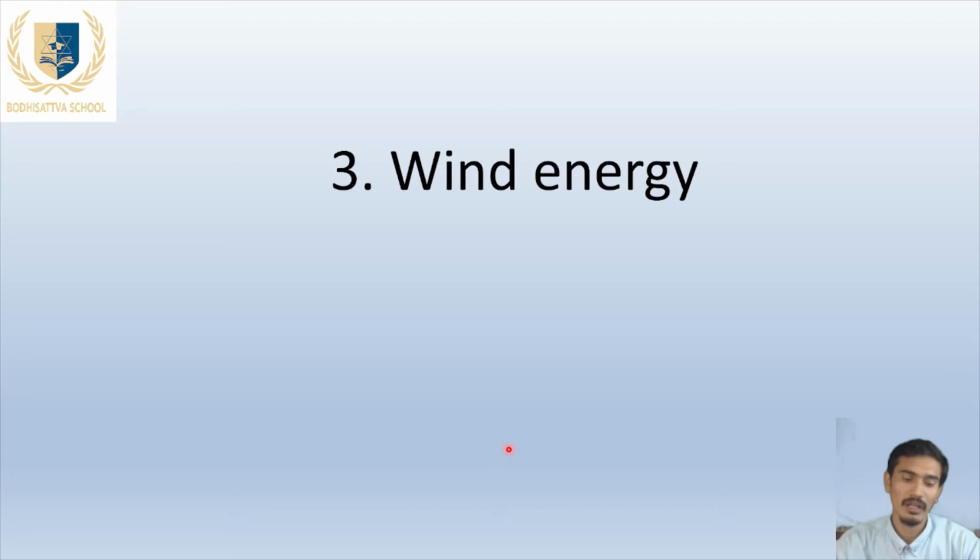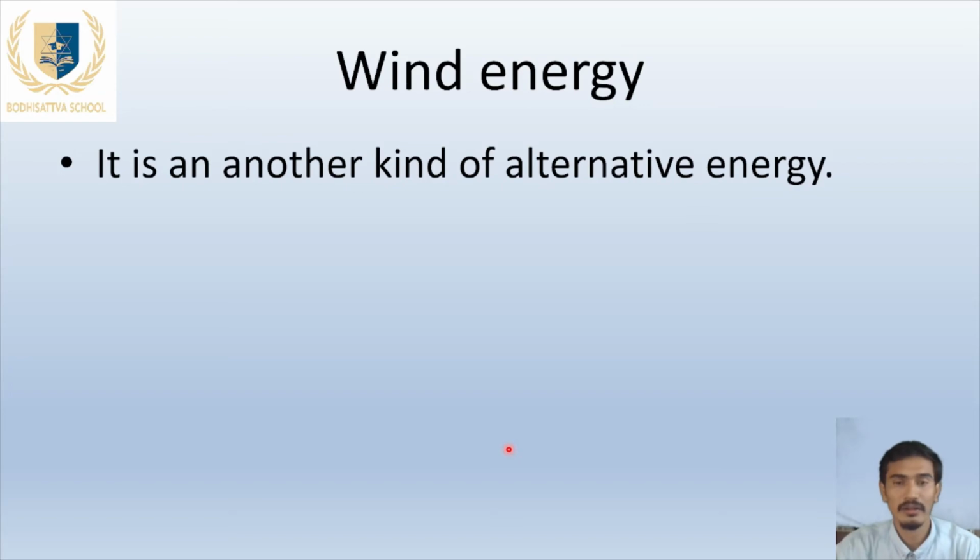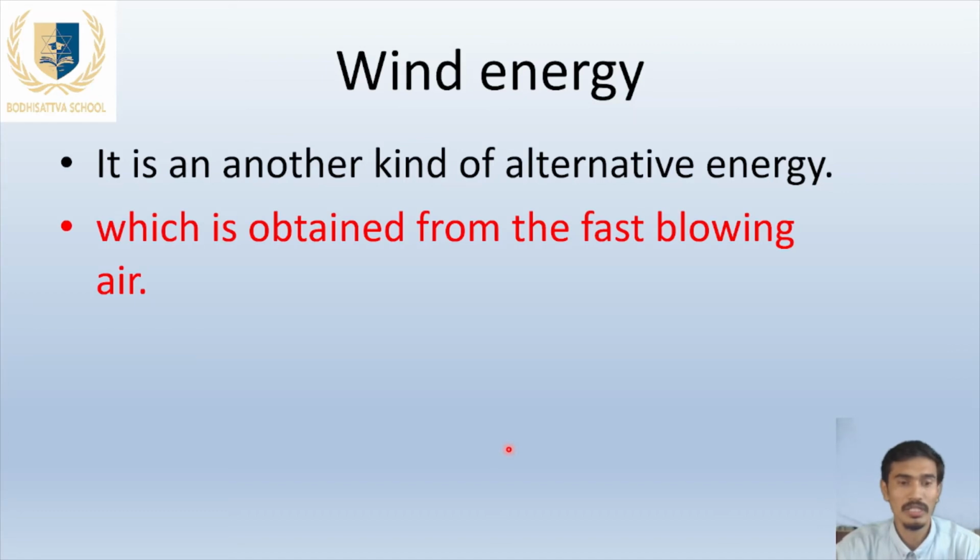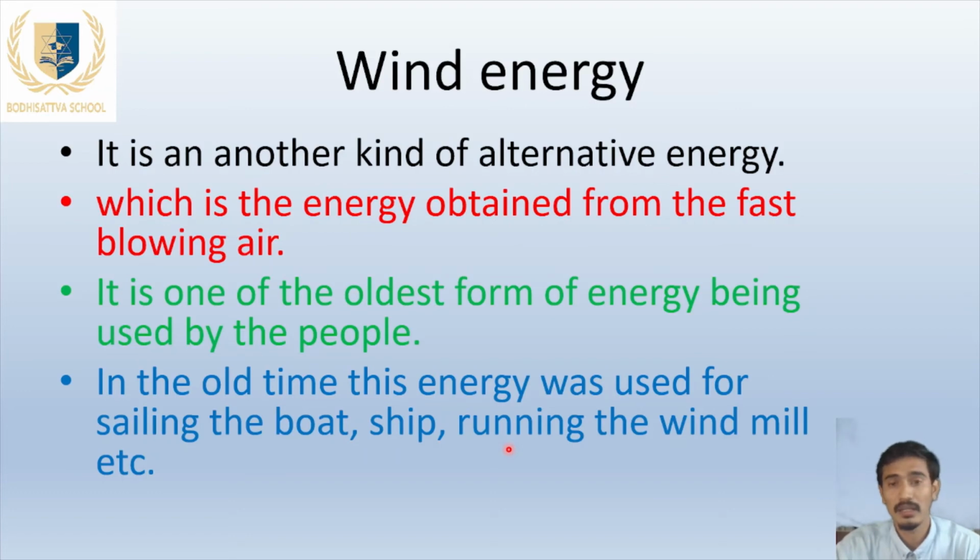Now our next topic of the alternative source of energy is wind energy. It is another kind of alternative source of energy which we have been discussing from the previous class, which is obtained from fast flowing air. Wind energy is the energy that is generated from fast blowing air. It is one of the oldest forms of energy used by people from ancient times. In ancient times, wind energy was used for sailing boats and ships, running windmills, etc. These were the simple techniques to use wind energy in the old times.